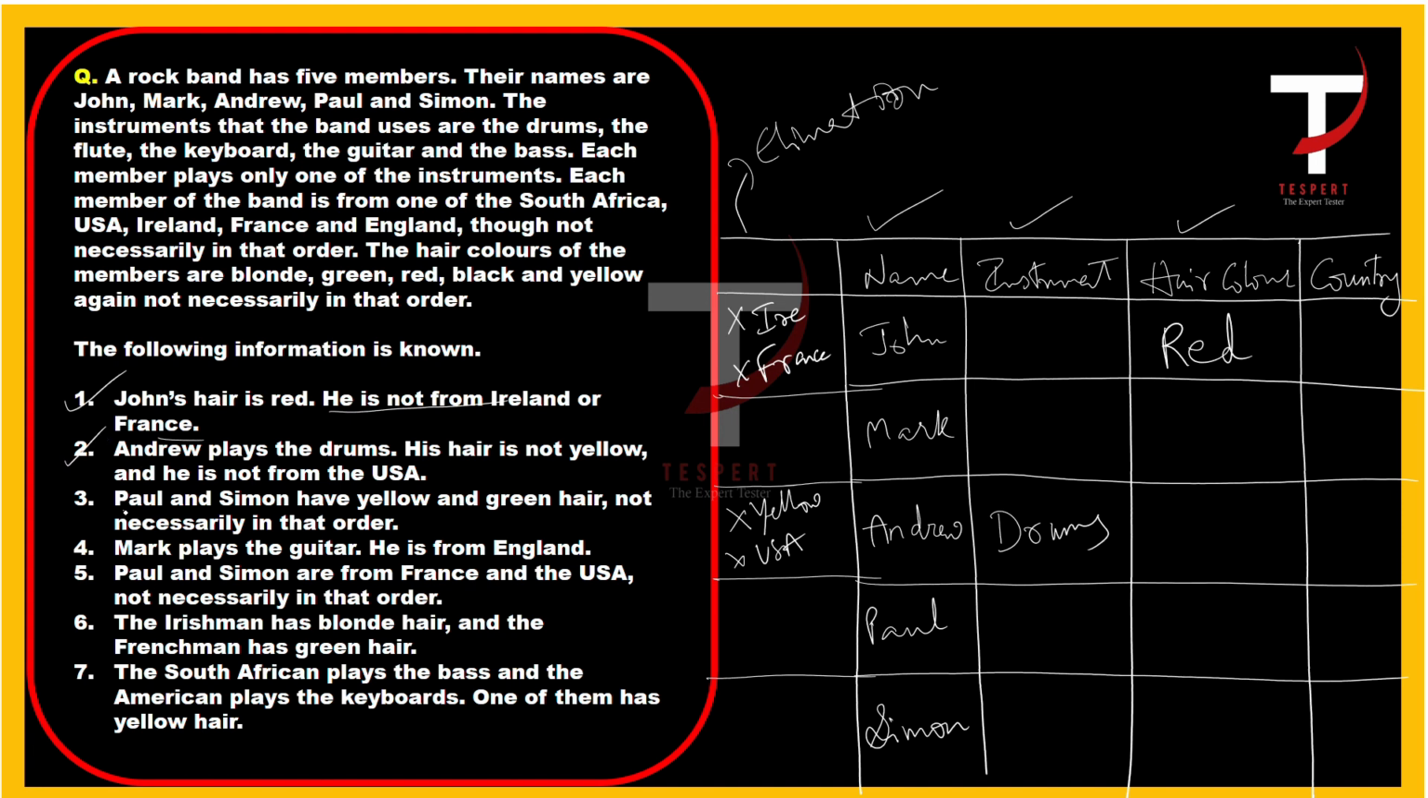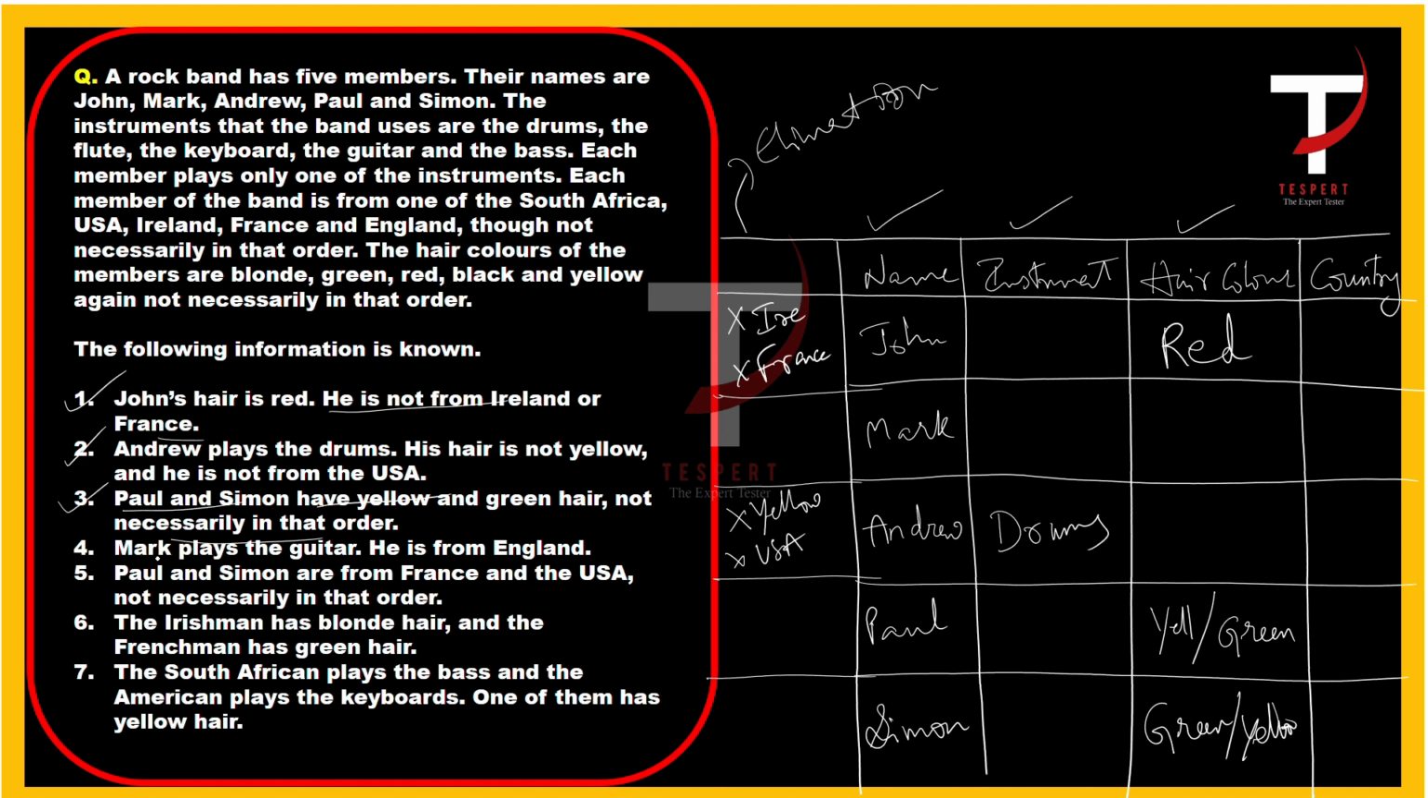Paul and Simon have yellow and green hair, not necessarily in that order. So if Paul's hair color is yellow, then Simon's hair color will be green. If Paul's hair color is green, then the color of Simon will be yellow, right? So the third one is also ruled out.